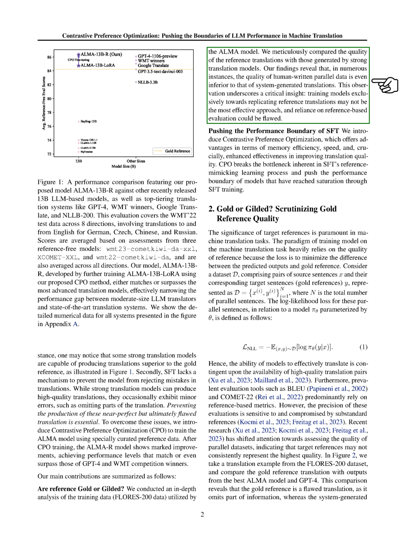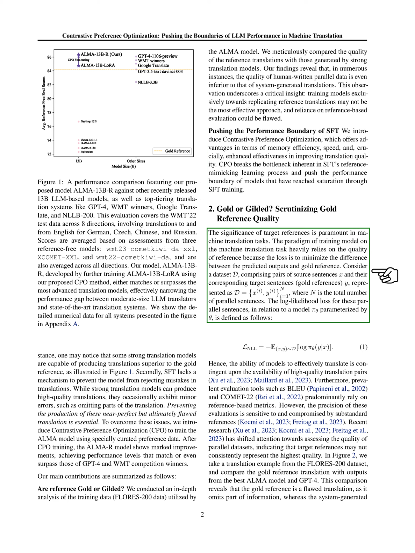Our findings show that, in many cases, the quality of human-written parallel data is even lower than that of system-generated translations. This insight suggests that training models solely to replicate reference translations may not be the most effective approach, and reliance on reference-based evaluation could be flawed. 2. We introduced Contrastive Preference Optimization, which offers advantages in terms of memory efficiency, speed, and, crucially, enhanced effectiveness in improving translation quality. CPO breaks the bottleneck inherent in SFT's reference-mimicking learning process and pushes the performance boundary of models that have reached saturation through SFT training.